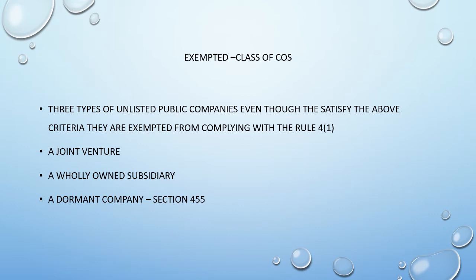Unlisted company, coming into the 3 criteria, still there are companies which have been exempted. 3 types of unlisted public companies, even though they satisfy the above conditions, they are exempted from complying with the rule. One is a joint venture company, second one is a wholly owned subsidiary company, third one is a dormant company. Though public company, unlisted, having all the 3 criteria, still they need not appoint any independent directors.